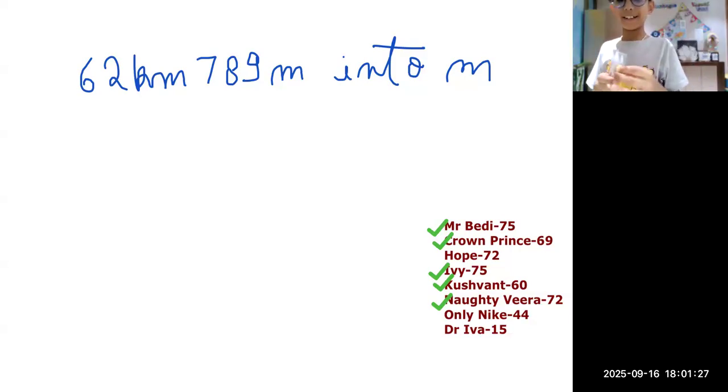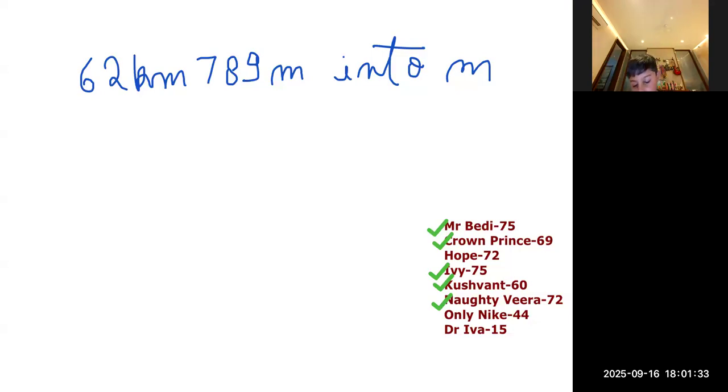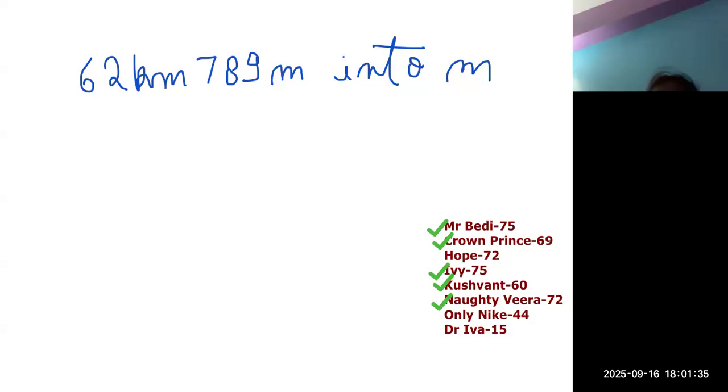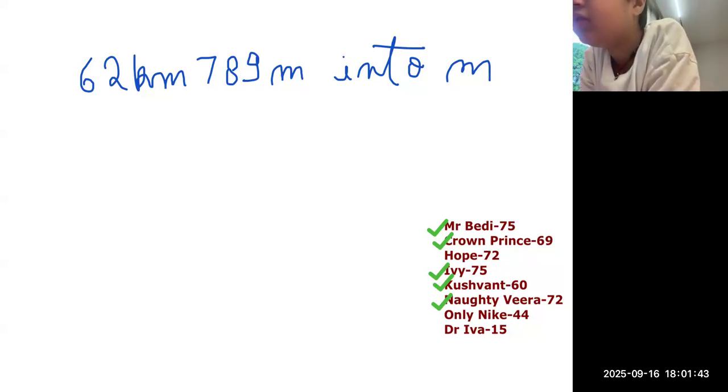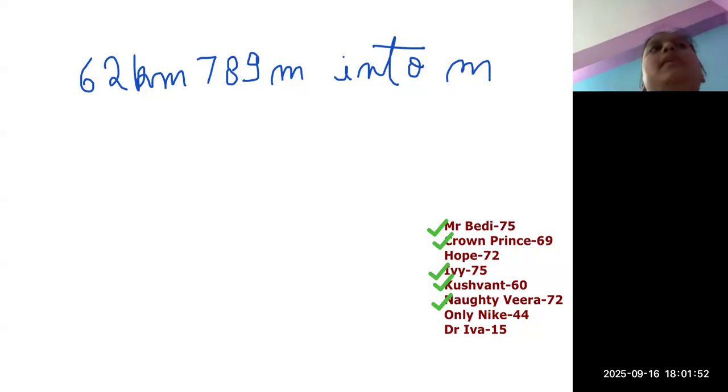Ma'am, I already said it to tell Mahi. Yes. Maybe, Hope, ma'am. Nike and Eva is still left. So let's wait for them to answer. Ma'am, can we leave? No, I just said no one can leave. We will do one more question.